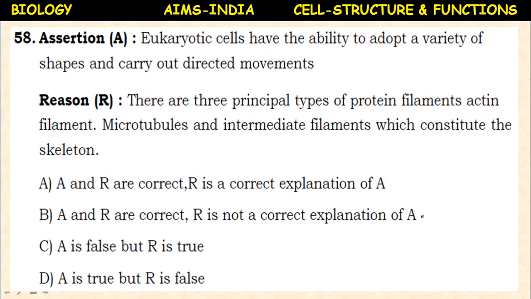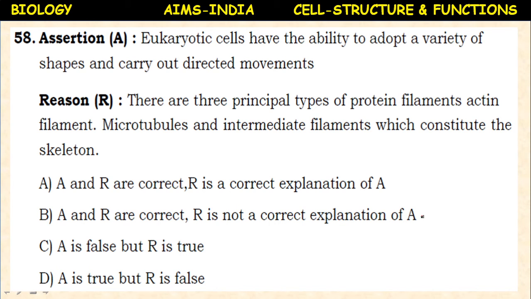Next, assertion reason type question. Eukaryotic cells have the ability to adopt a variety of shapes and carry out directed movements. This is the assertion.